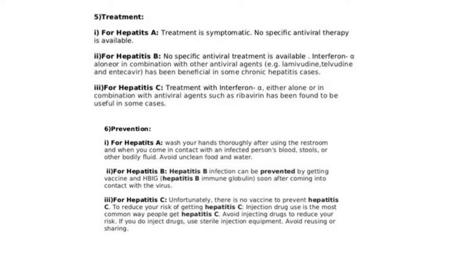For all the 6 diseases you need to study the symptoms, treatment, prevention, causes and definition. Then in our next class we will study immunity and immunization, the different cells of the immune system. What are the different cells of the immune system? We will continue with the next topic of Unit 4 in our next class. So thank you students.